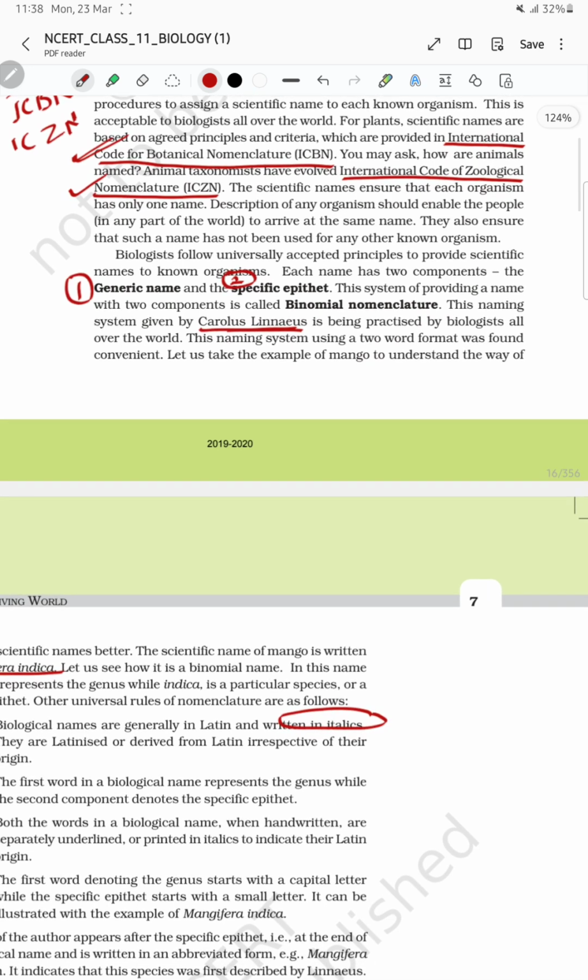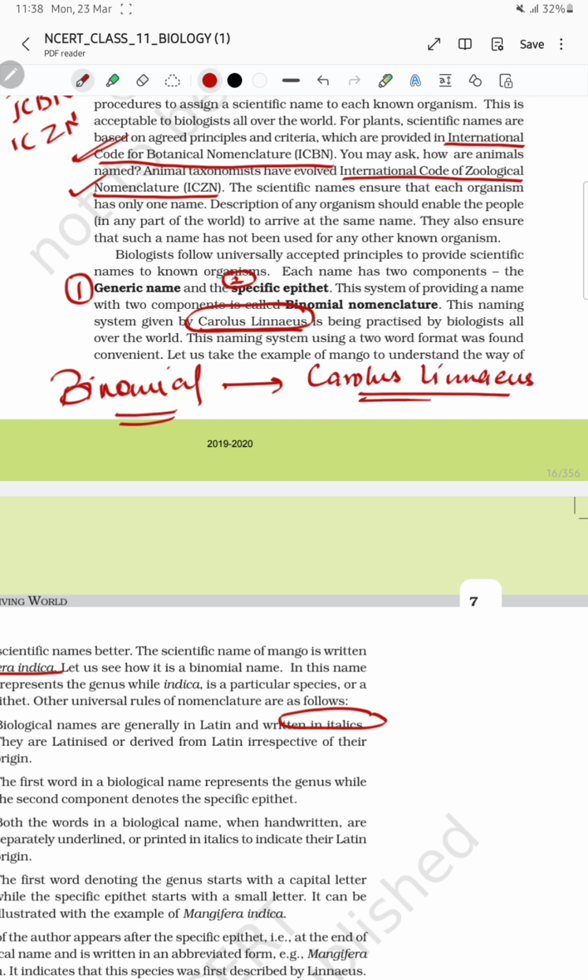Now, nomenclature is giving name to a thing. How we give nomenclature? It is binomial nomenclature that we are using these days. It was given by Carolus Linnaeus. Binomial nomenclature was given by Carolus Linnaeus. This is also again a neat question. It includes two naming properties. First name is the generic name or the genus, and the second name is the specific epithet or the species name. That is genus, and this is species.